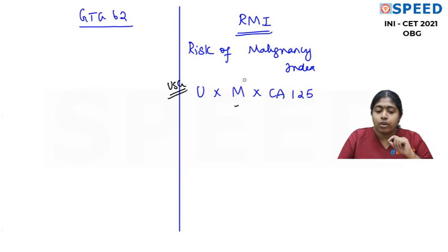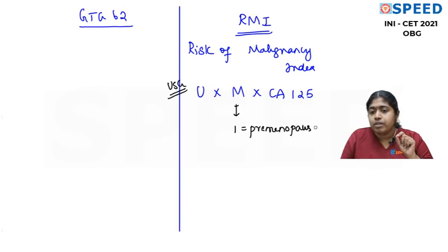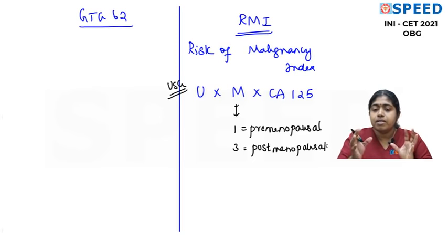M stands for whether she is pre-menopausal or post-menopausal. You give a score of 1 if she is pre-menopausal. So this patient is pre-menopausal, she is only 35 years, you give a score of 1. You give a score of 3 if she is post-menopausal. So from this simple point, what do you understand? If you see a cyst with the same characters in a post-menopausal lady, the risk of malignancy index increases 3 times. It is 3 times more probable that it could be malignant. So this number will become 3.